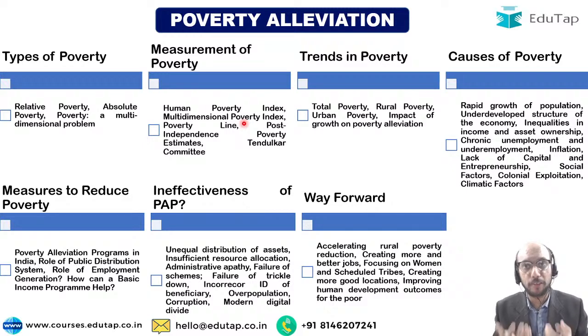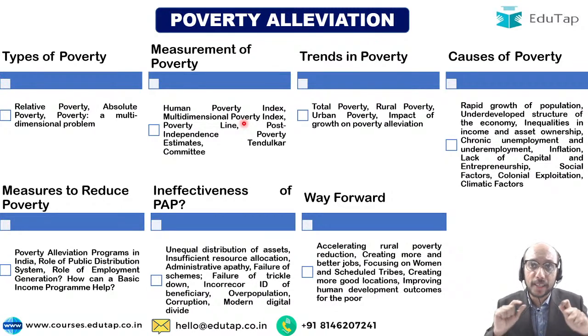So far as poverty alleviation is concerned, we have to find a solution for rural areas in rural areas. So if there is poverty in rural areas, we need to find a solution within rural areas itself, right? So we need to accelerate rural poverty reduction by developing rural areas, by creating jobs in rural areas, by creating assets in rural areas. We obviously need more and better jobs.